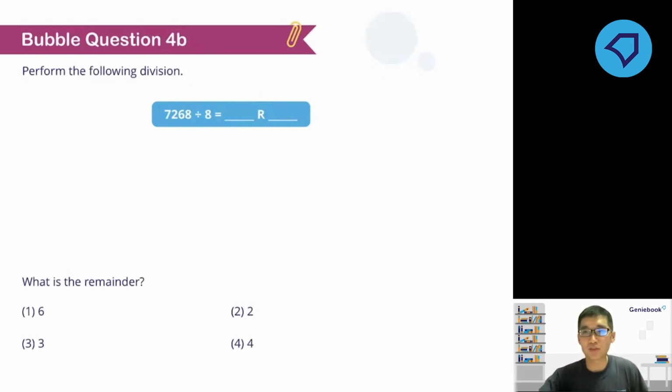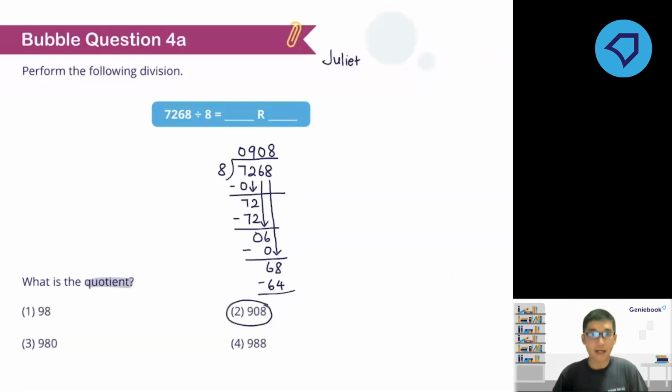Okay, so let's go through this together. I'm surprised. How come only 145 of you got this question correct? Now let me just go back to the previous one. Can you see? So when I do the last subtraction, 68 minus 64, what do I get? 4. All right, and then I cannot bring down any other digits already, right?